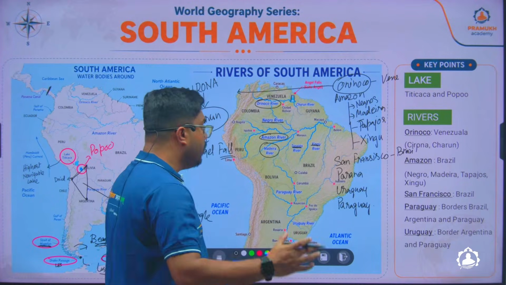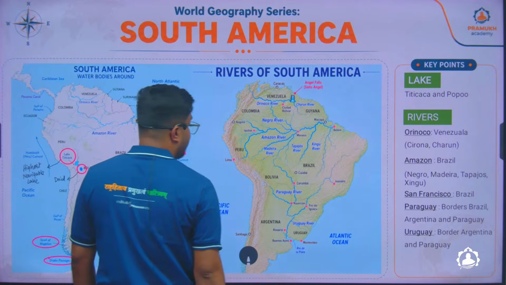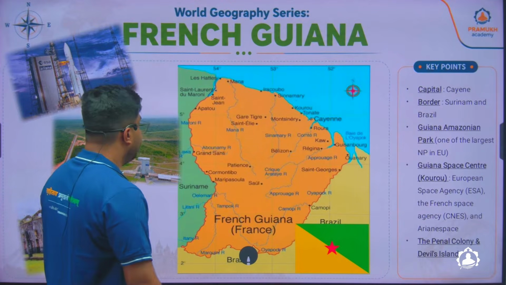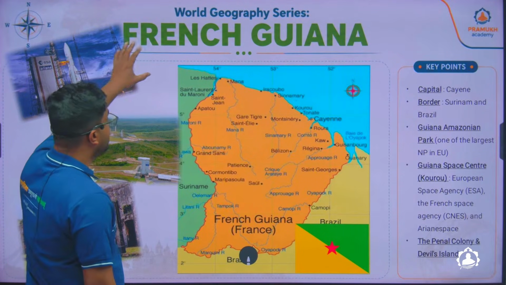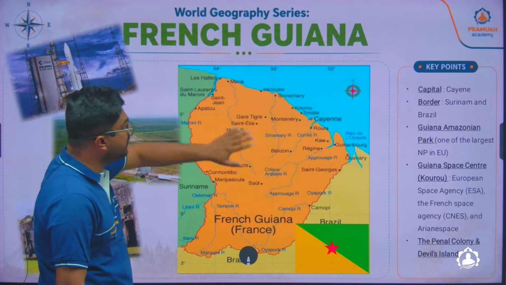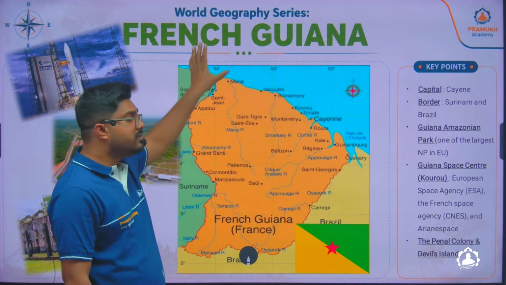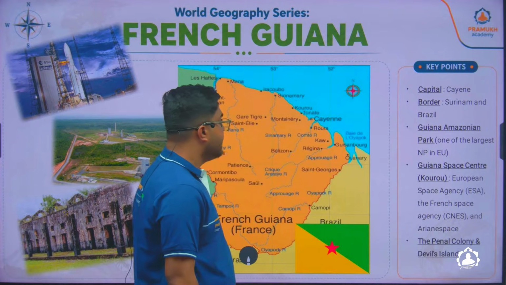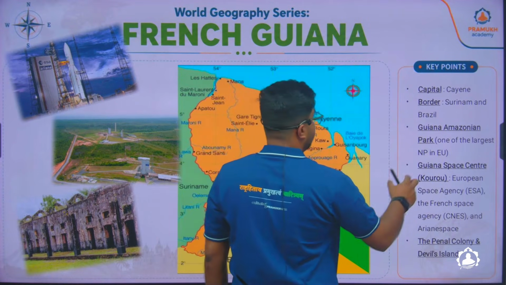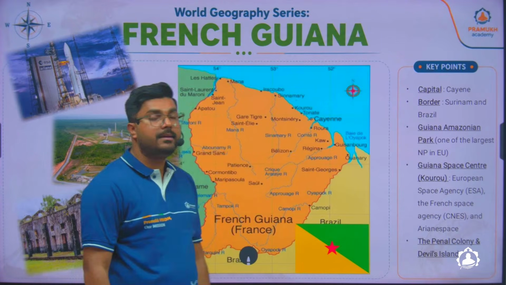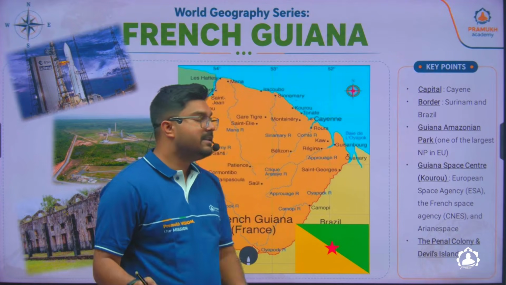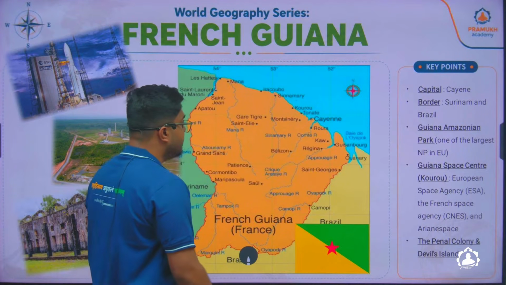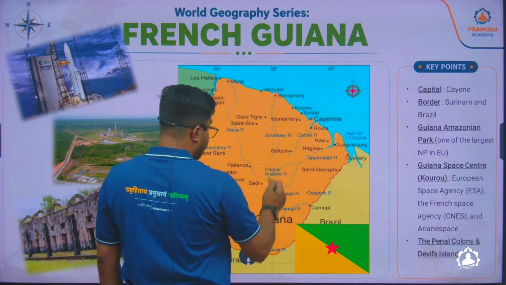So now let us go into the countries of South America one by one, and let us look into their unique features or characteristics. First one is French Guiana, which I told you is the first country I started with. Okay, here the important thing about French Guiana is that there is a national park called the Guiana Amazonian Park, and this is the largest national park of the EU, that is the European Union.